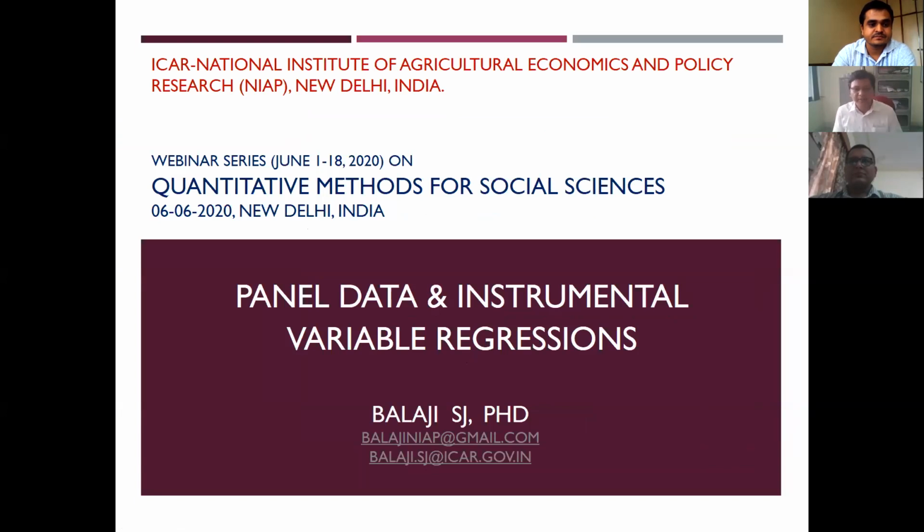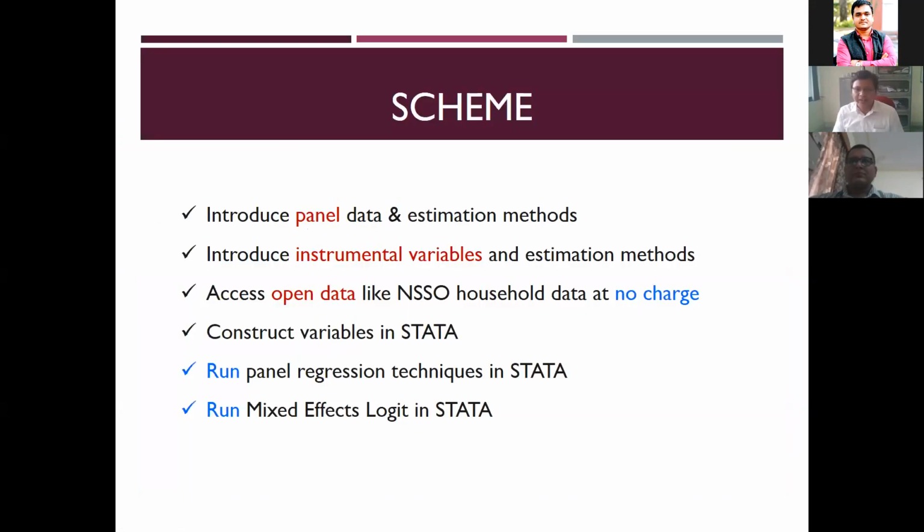As mentioned, this topic covers two different things. One is on panel data, and within panel data, how different estimation techniques can be done. And the second is on instrumental variables, what it is, when this is used, in which situation, which will perform better. Those are related things. In the overall scheme, first we will see what panel data is. Many social scientists know what it is, but still we see what panel is, and how it is different in terms of information flow.